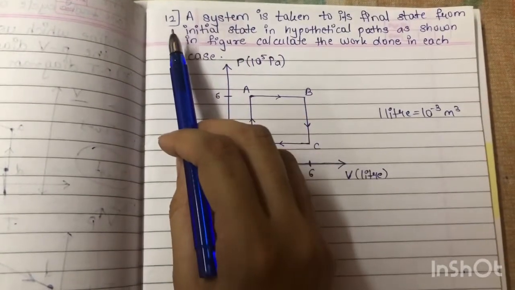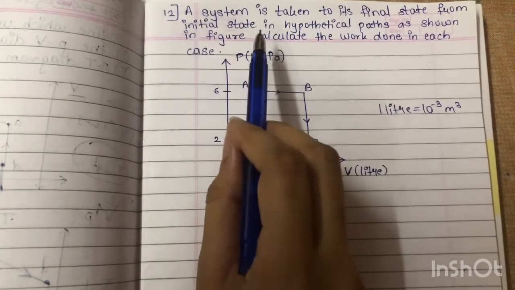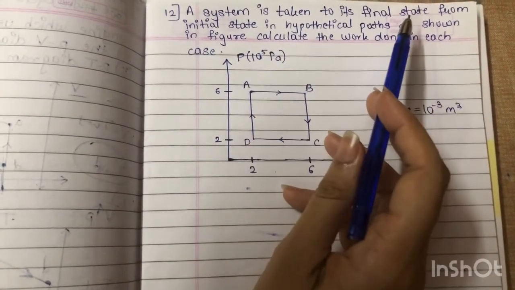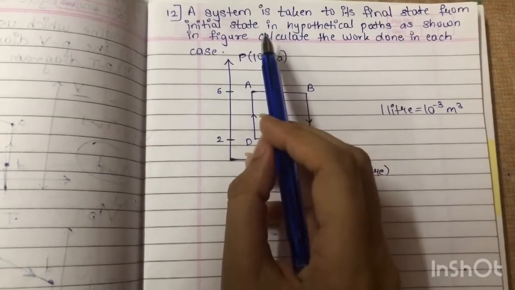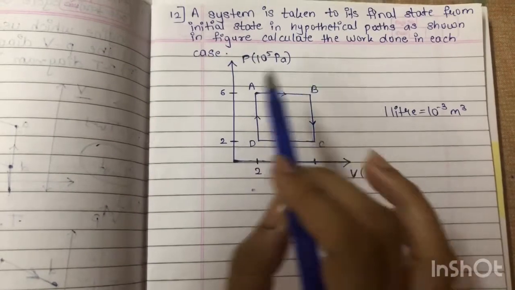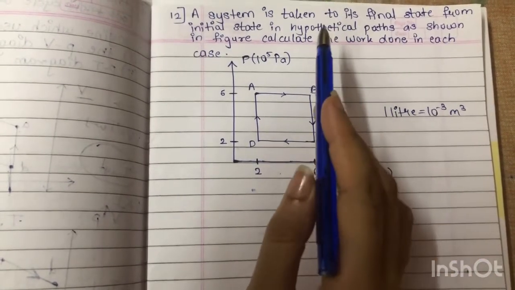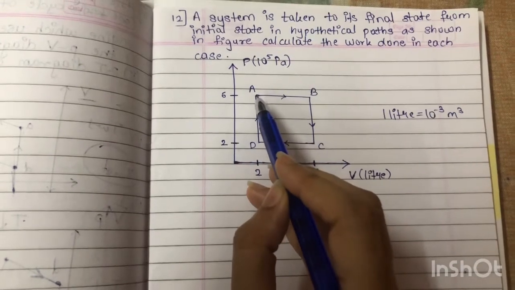Okay, starting with numerical number 12. A system is taken to its final state from initial state. The system has been taken from the initial state to the final state, and the hypothetical paths are shown here. Suppose A is the initial state and A is also the final state.